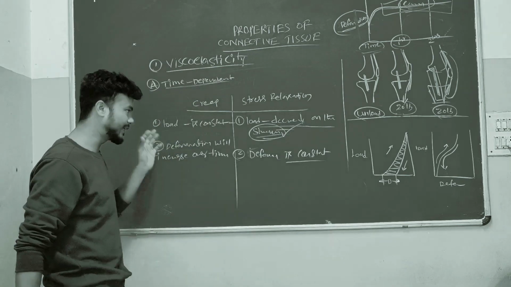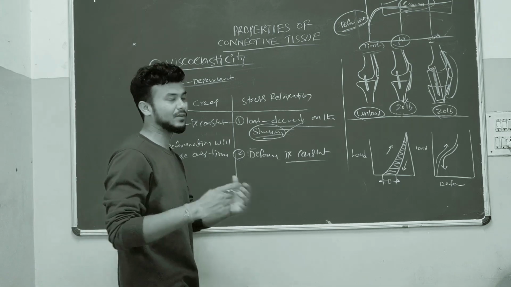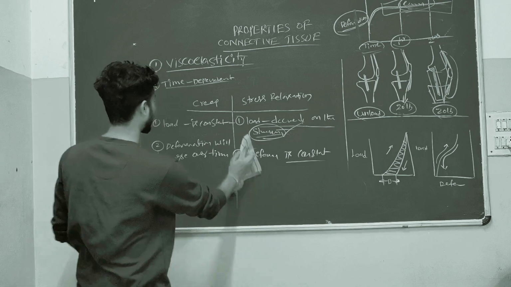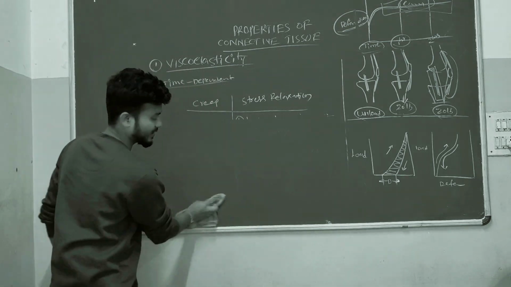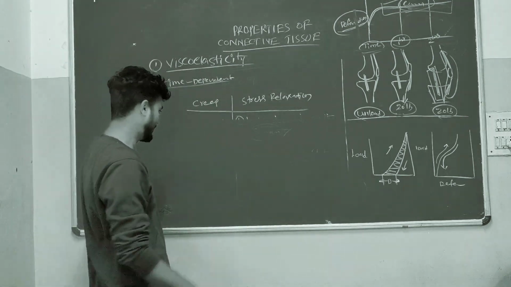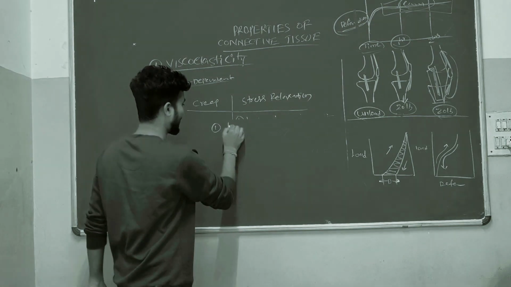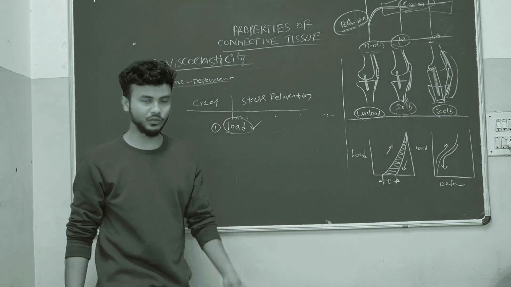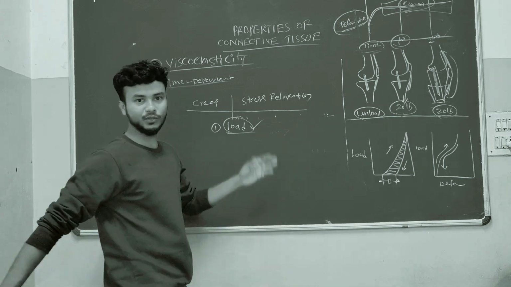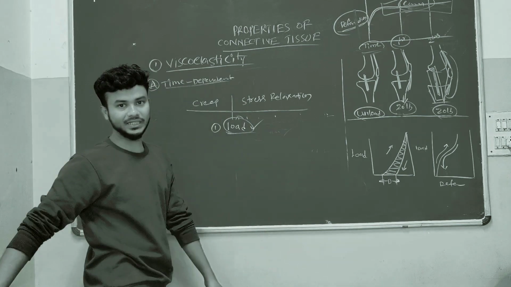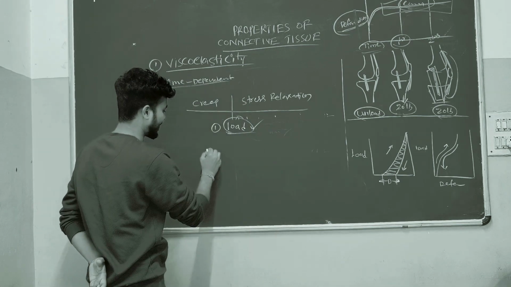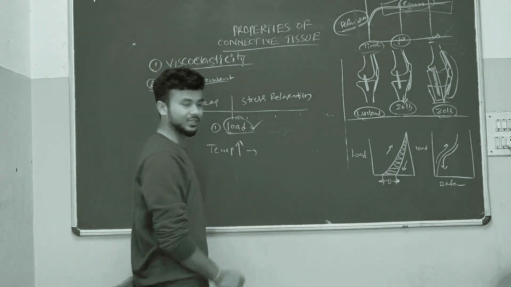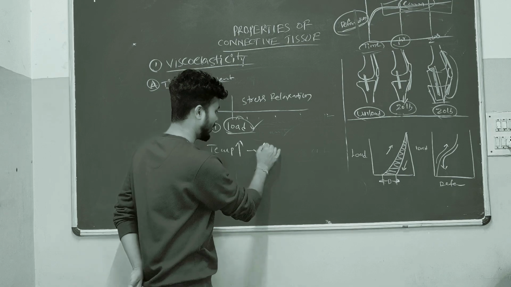And one more point here. Suppose our aim is to increase the length of the muscle. According to this, first we have to give a load to the muscle by stretching. We know viscoelastic materials are such that if the temperature is more, the viscosity and elasticity will become more.